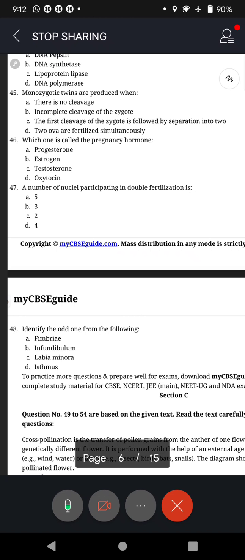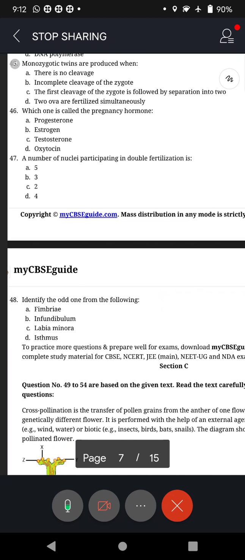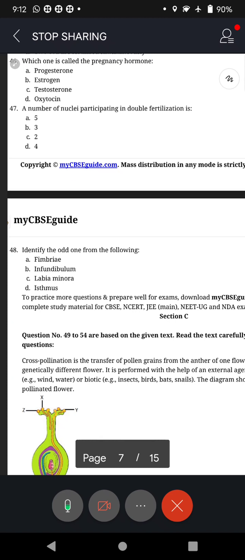Then the number of nuclei participating in double fertilization. How many? 5. Panchapandav. Yeah, double fertilization involves fusion of one male gamete with an egg during syngamy, and the fusion of two polar nuclei with the other male gamete. So 3 plus 2, Panchapandav, double fertilization. Correct?